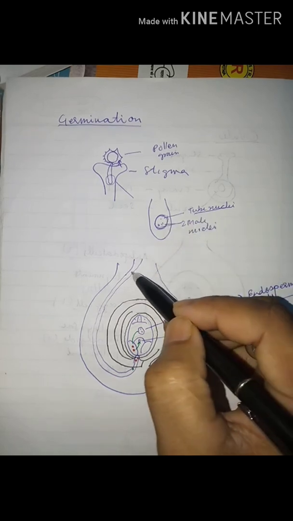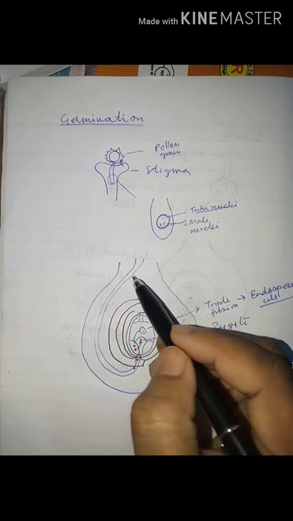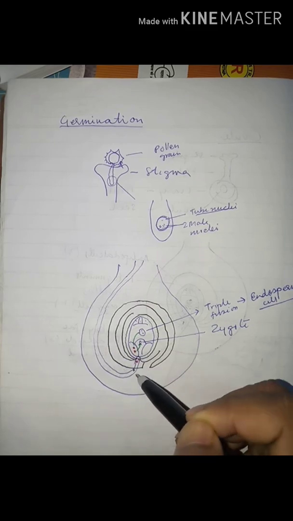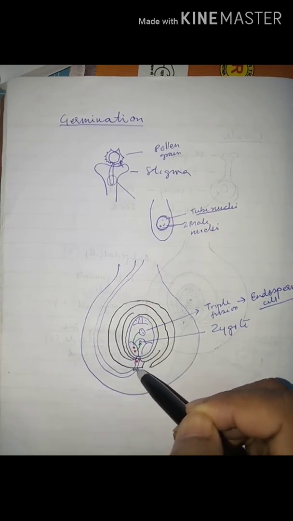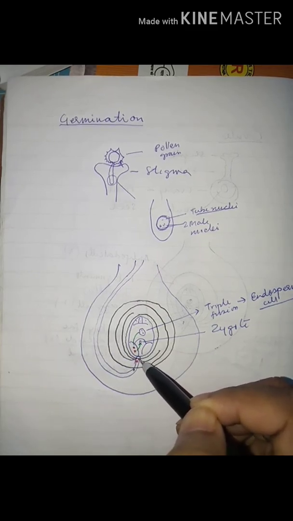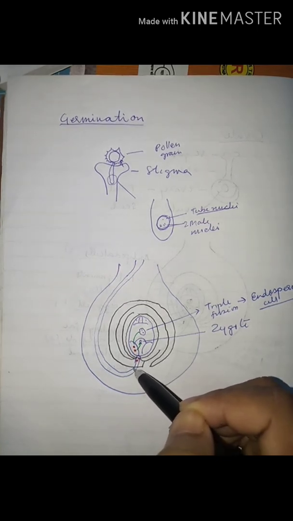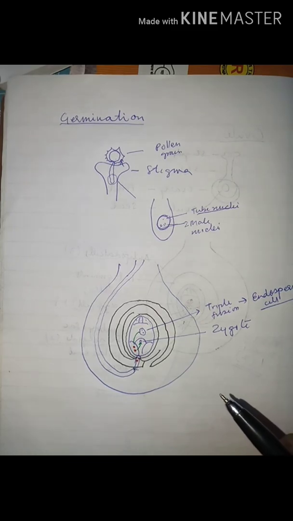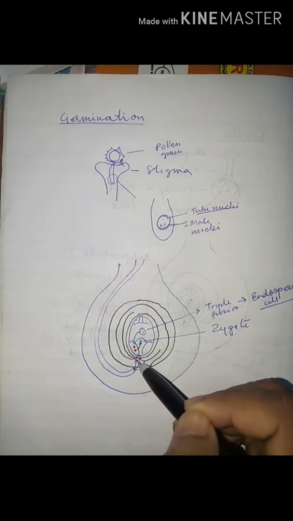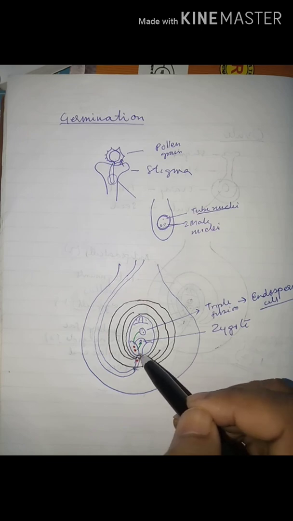The tube nucleus guides the passage of the pollen tube down towards the ovule. On reaching the micropylar end, the tube nucleus will disintegrate and the pollen tube enters one of the 2 synergids. Here both the male nuclei will discharge into one of the 2 synergids.